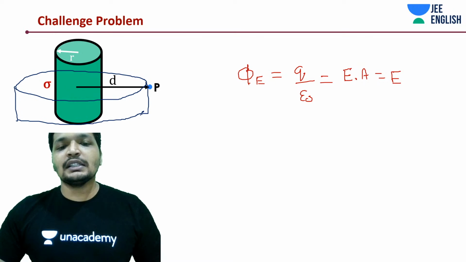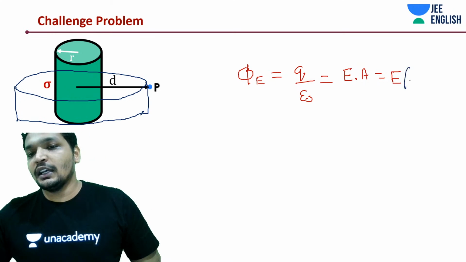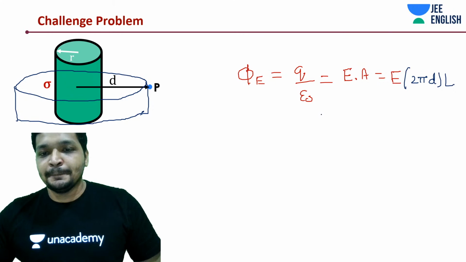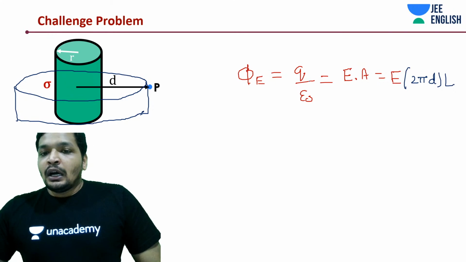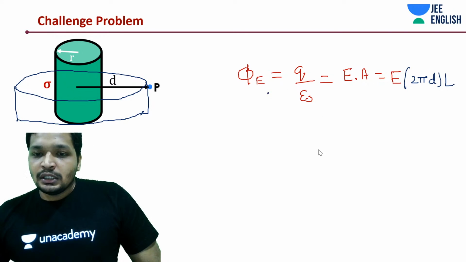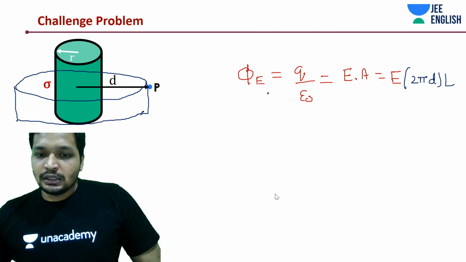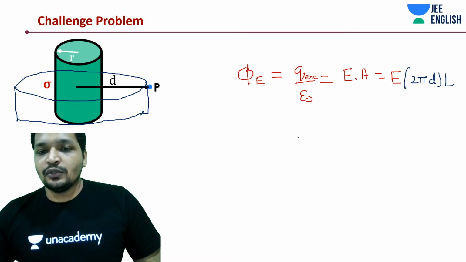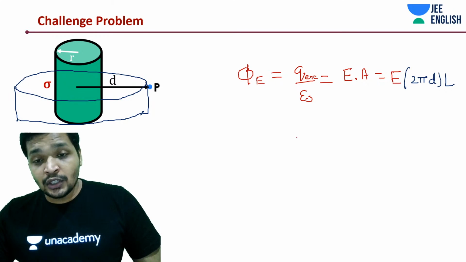Right? Imaginary cylinder. You are right. And what is charge enclosed? Once you understood Gauss law, this was all like a 2-minute problem.